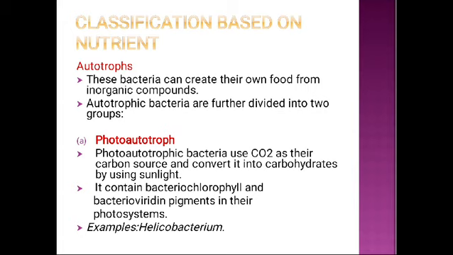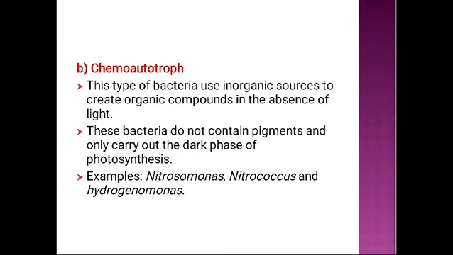Autotrophic bacteria are further divided into two groups. First one is photoautotrophs. Photoautotrophic bacteria use carbon dioxide as their carbon source and convert it into carbohydrates by using sunlight. It contains bacteriochlorophyll and bacterioviridin pigments in their photosystems. Example, Helicobacterium. The next type is chemoautotroph.